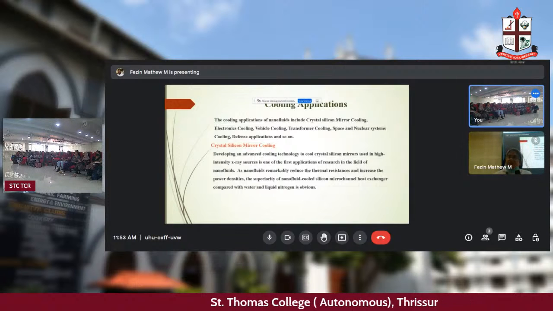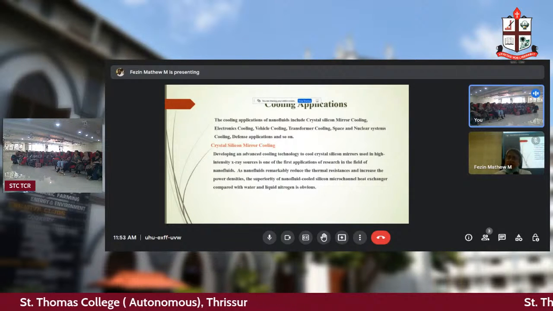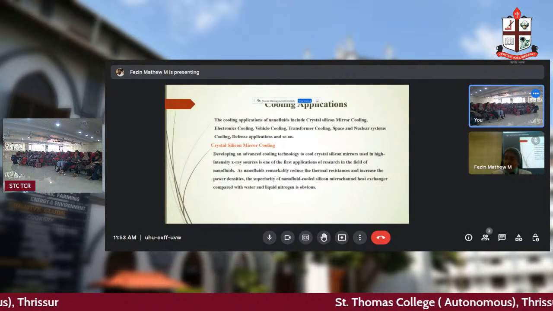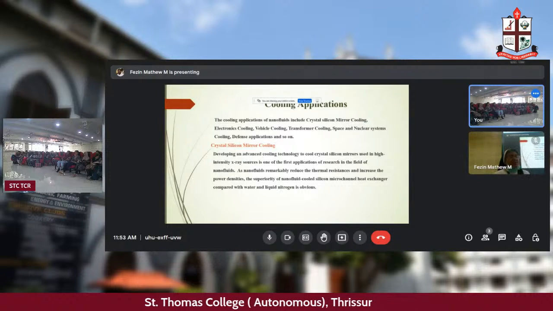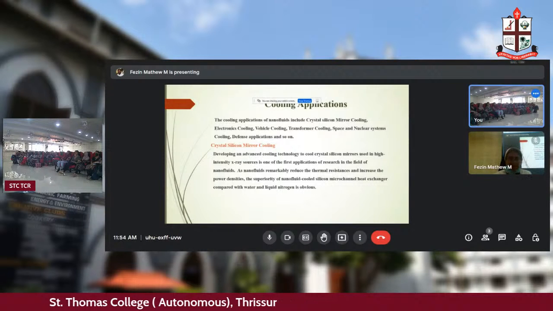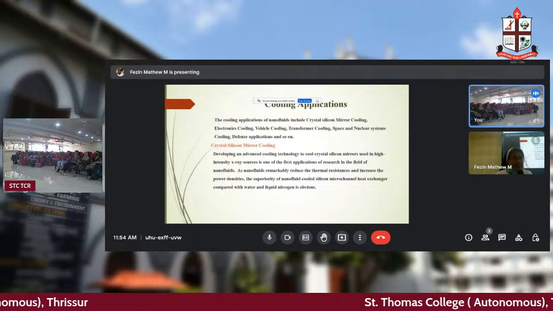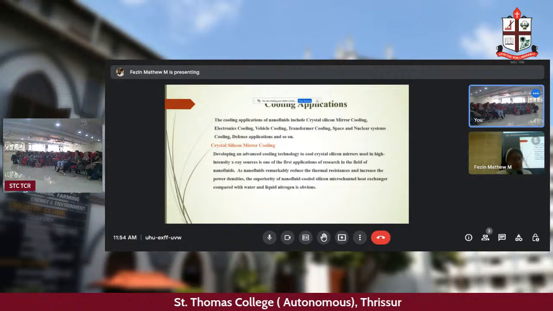It is being streamlined, so you can see it on a mobile or laptop from Indonesia or America, from your home, your canteen or your class. So whenever we talk about cooling systems, only if it is good will space and nuclear systems research go up, and also defense applications.